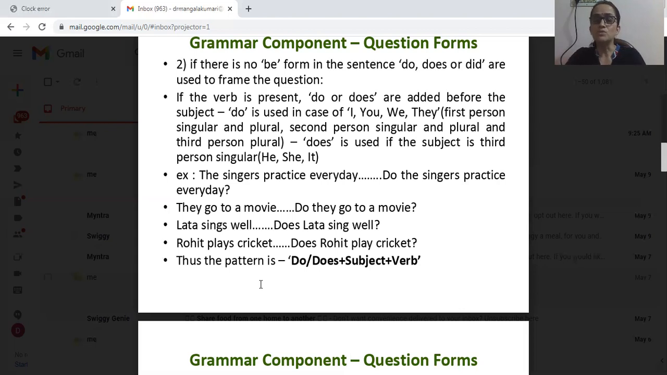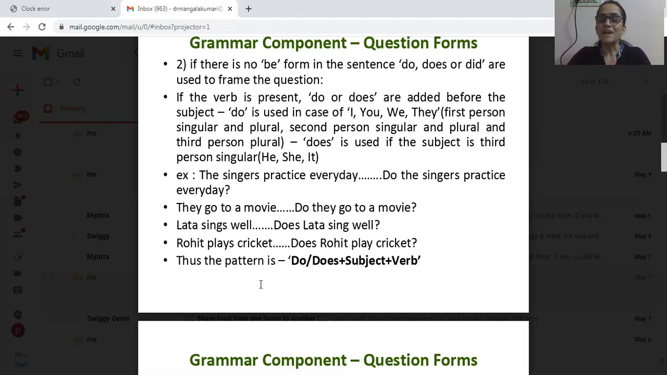Then does is used if the subject is third person singular. Third person singular is he, she, it. They will become plural. So singular third person is he, she, it. With all these, does is used. That means do is plural, does is singular, right? So this you remember. Let us see the example.